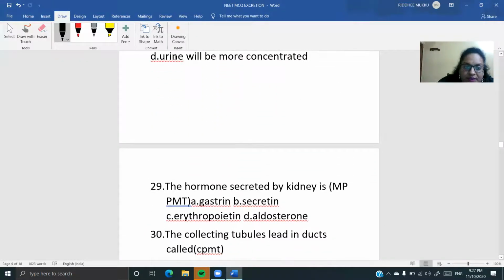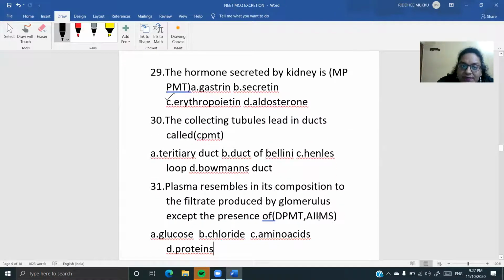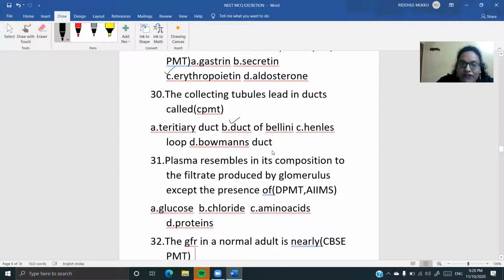The next one is, the hormone secreted by kidney. This one I have taught you in one of the videos. What is it? It is none other than EPO, which is called erythropoietin. Next question. The collecting tubules lead into ducts called, okay, collecting tubules किसमें collect हो जाते हैं? The duct of Bellini. Okay, it's not the tertiary duct, nor Henle's loop, nor Bowman's duct. It is going to be the duct of Bellini. So collecting duct कहाँ enter होता है? It is going to lead into the duct of Bellini.